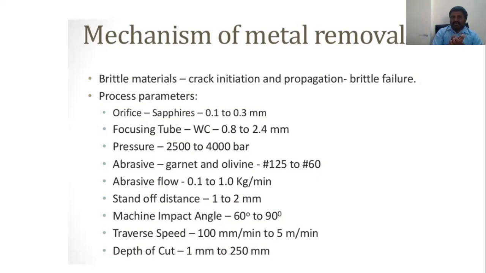The orifice is a sapphire of 0.1 to 0.3 mm diameter here, and the focusing tube is 0.8 to 2.4 mm. The focusing tube may suffer erosion wear. Pressure is set at 2500 to 4000 bar here. Then abrasive grain size and abrasive flow. The standoff distance from the nozzle to the workpiece may be 1 to 2 mm, and the impact angle can be taken as 60 or 90 degrees at any time. We can go ahead with that, along with the traverse speed and the depth of cut here.